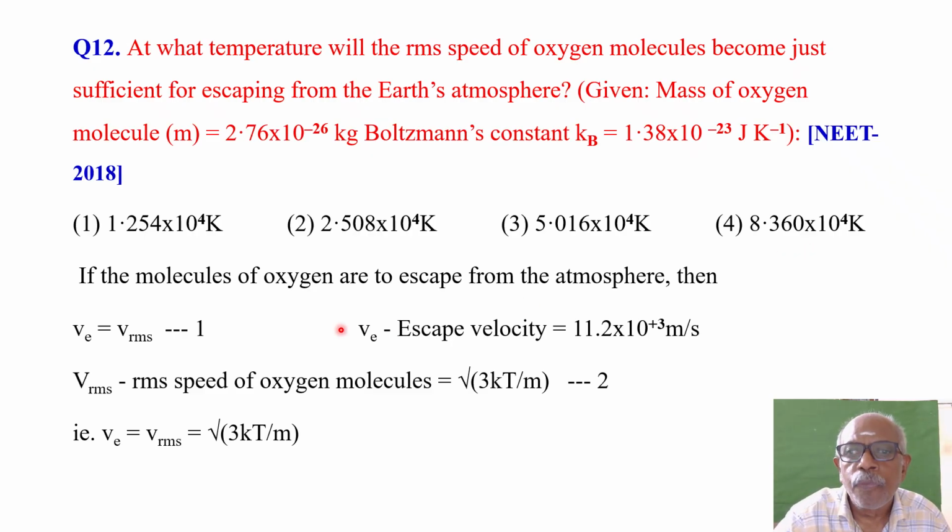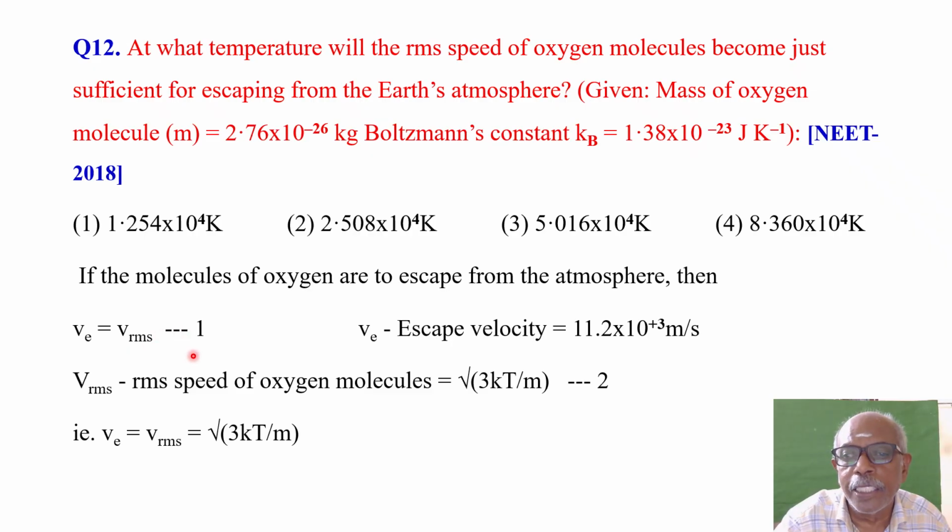So the molecules of oxygen are to escape from the atmosphere. Then the escape velocity of Earth, did you hear about it? We have come across these things in the previous chapter, gravitation.